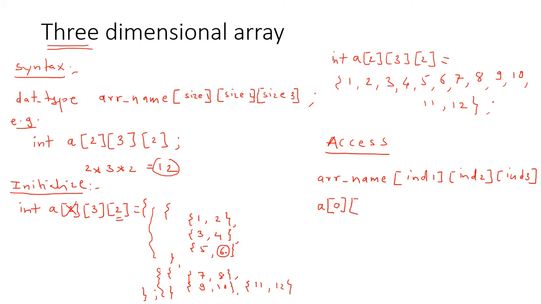Next, this 6 is present in the 0th group, first subgroup and second subgroup, so I need to write here 2. And finally, this is 0, this is 1, so I need to write here 1. So if I write a[0][2][1], then this element 6 will be accessed. So this is the overview of the three-dimensional array.